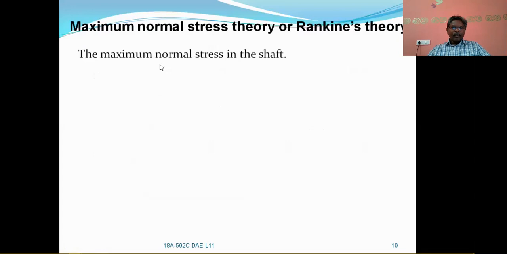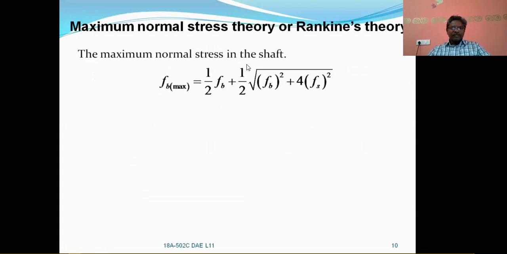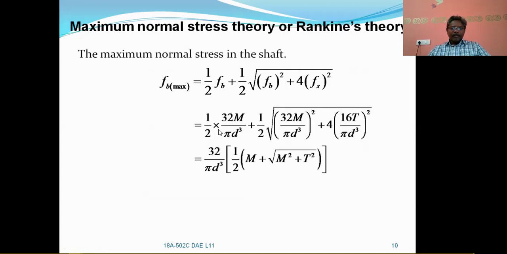The maximum normal stress in the shaft is Fb maximum equal to 1 by 2 Fb plus 1 by 2 under root of Fb square plus 4 Fs square. As in the previous case, Fb from the bending equation and Fs from the torsion equation, after substitution, Fb is equal to 32 M by pi d cube, and Fs is equal to 16 T by pi d cube.